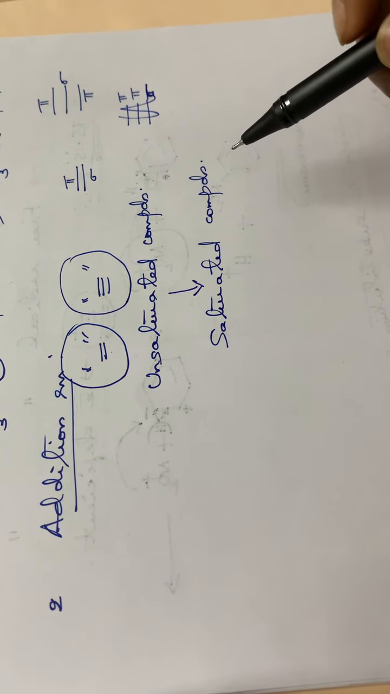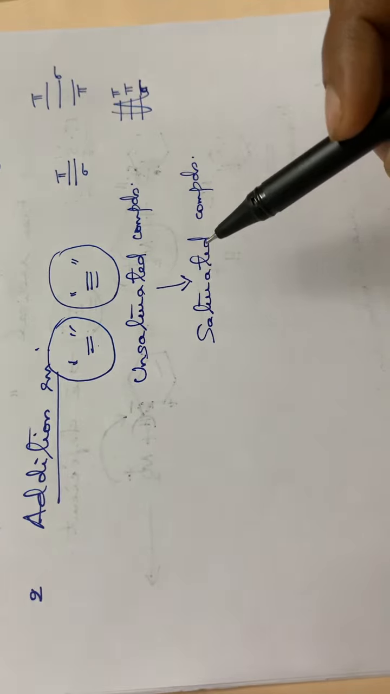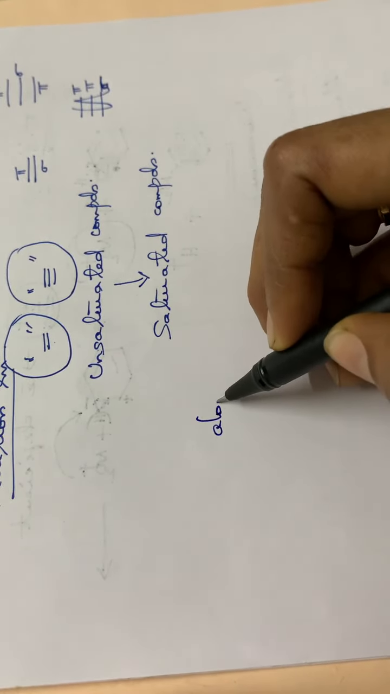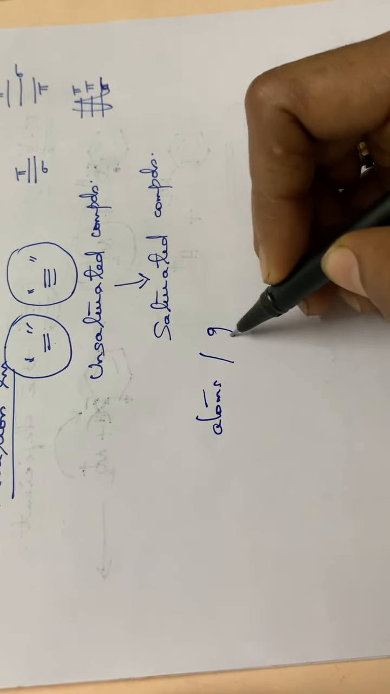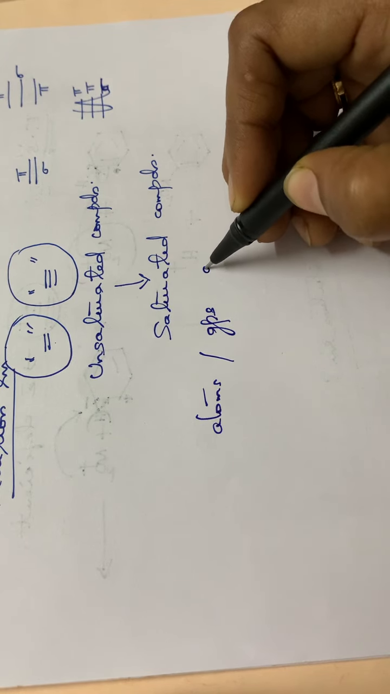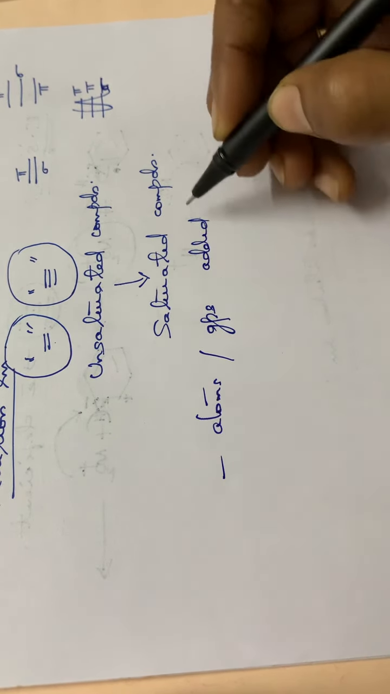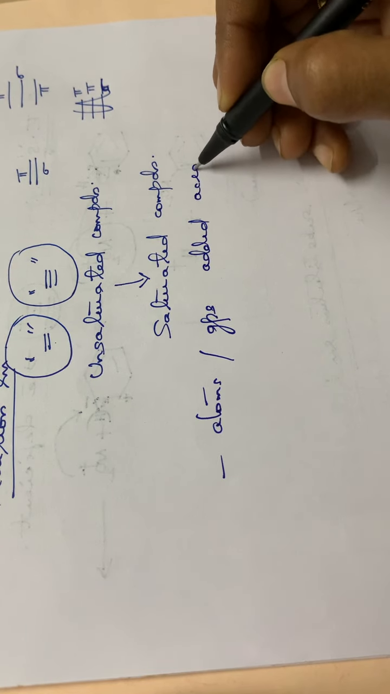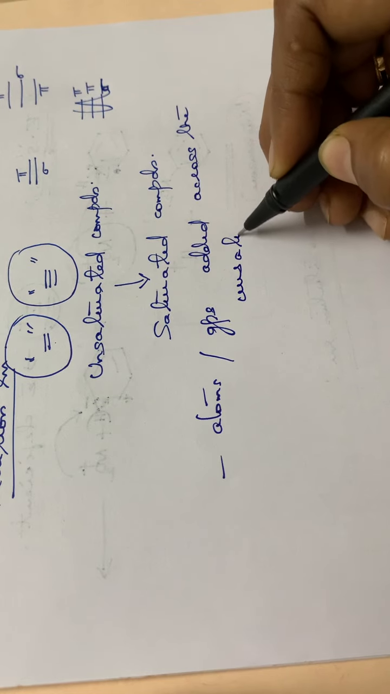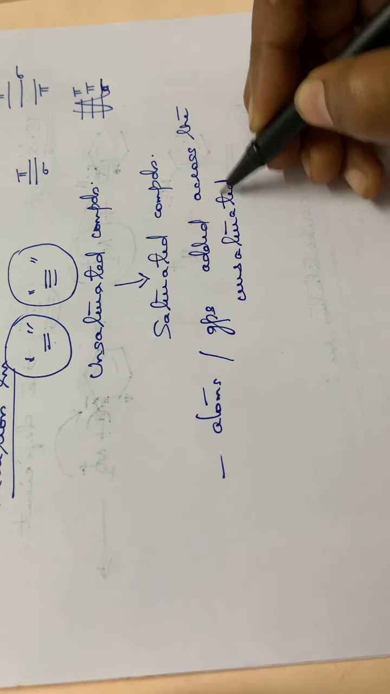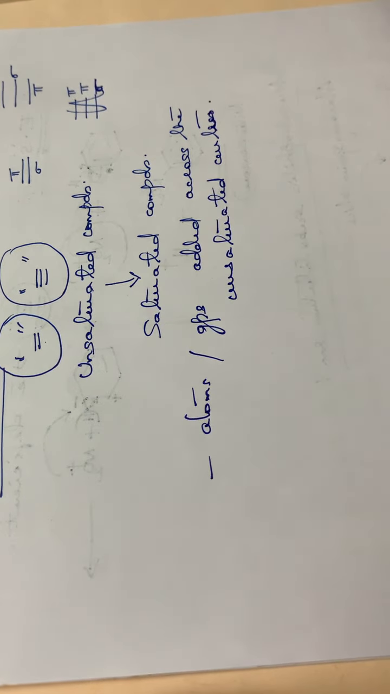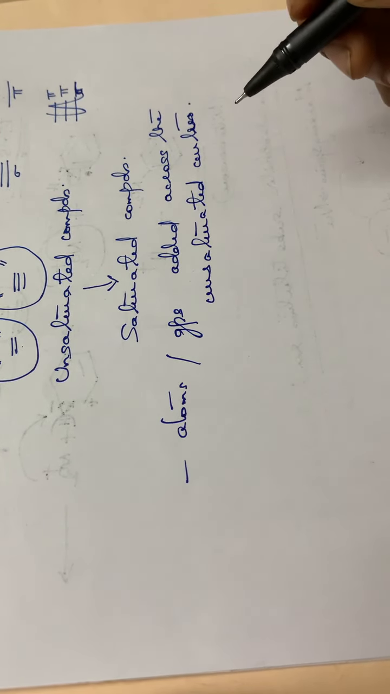The definition of an addition reaction is that atoms or groups are added across the unsaturated centers. Atoms or groups are added across the unsaturated centers.